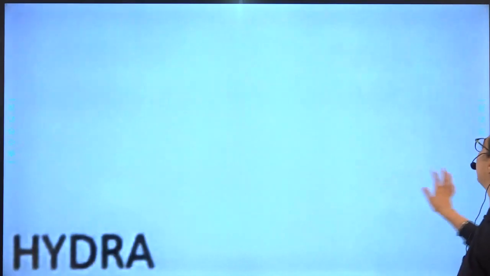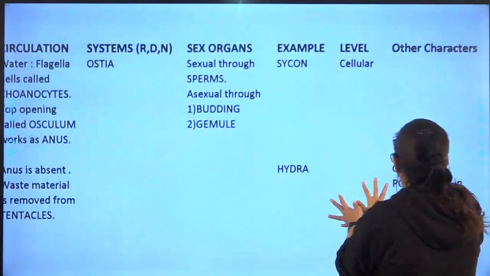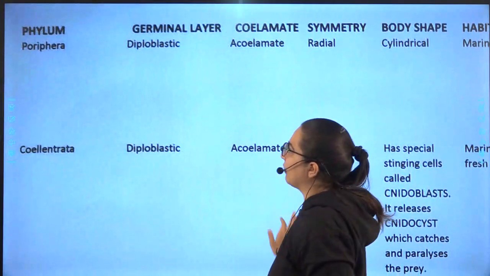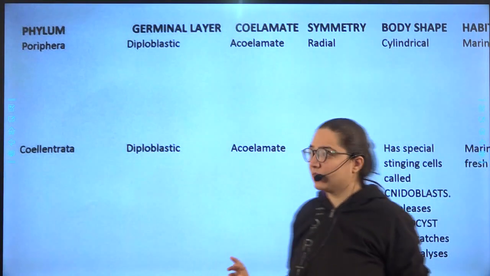And lastly, you are having the other characteristics. So this is about the part which we did. First, you all have to make this many columns.